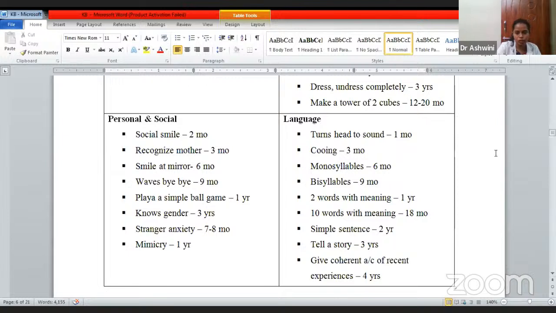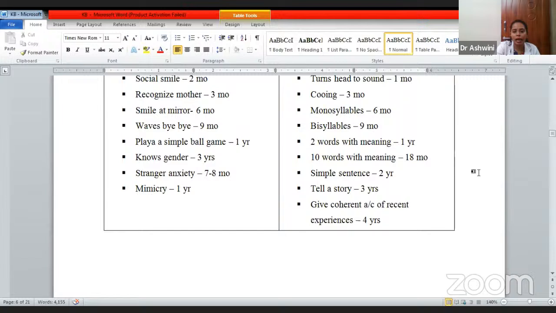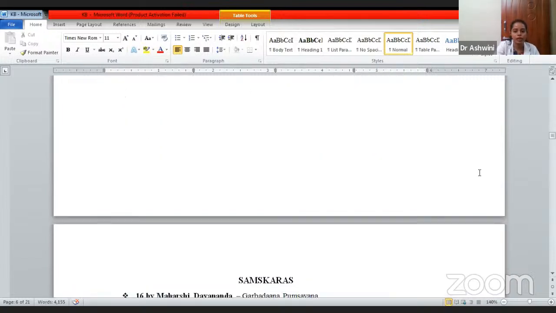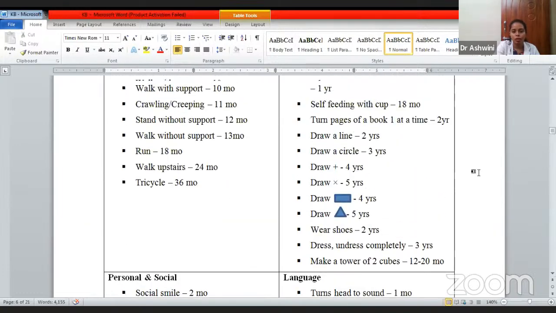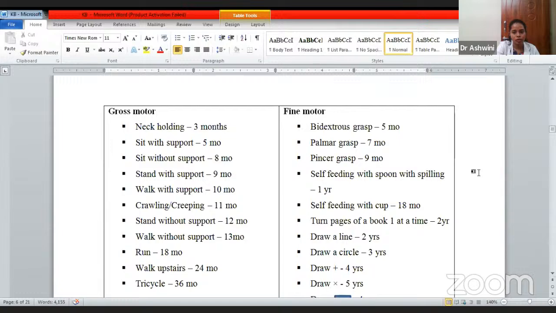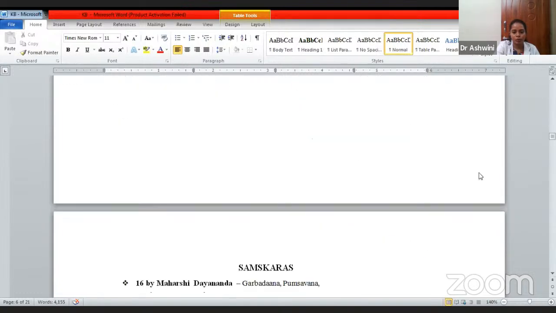By 4 years it should be able to tell any kind of experience, like this happened with me, that happened, I fell off, such things. So this is a milestone. This is also a very important point to focus on in Kaumarabhritya.